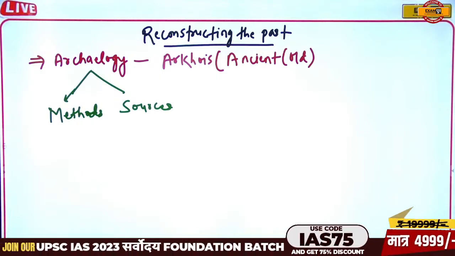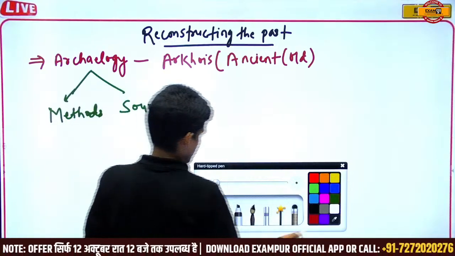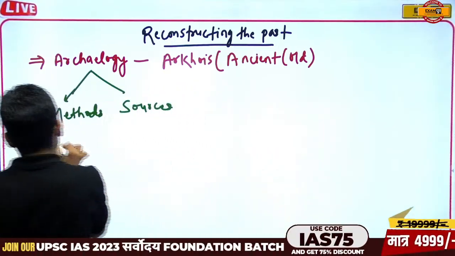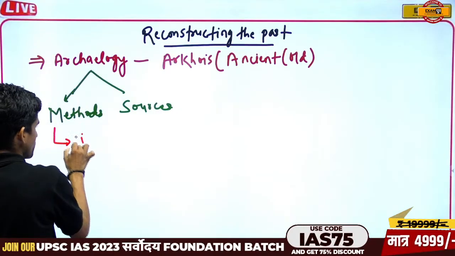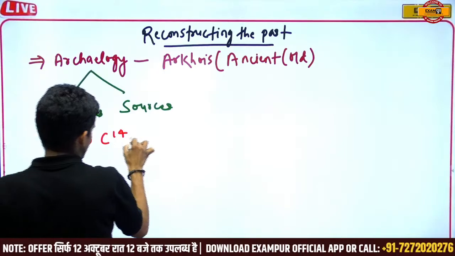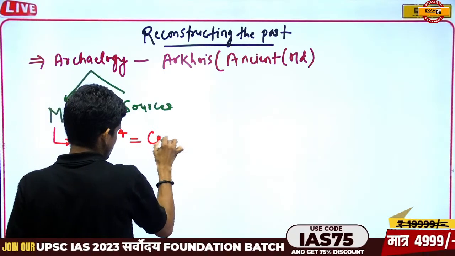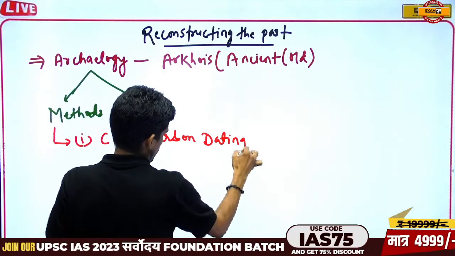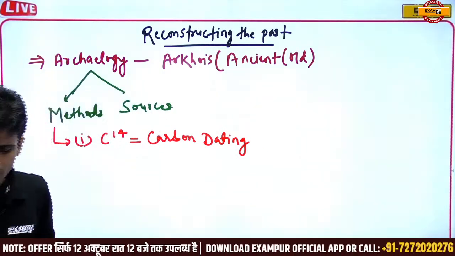So what about the methods? First I will go to the methods. In the methods, there are three methods. First is C14, or in simple terms, the carbon dating method. What happens in the carbon dating method?